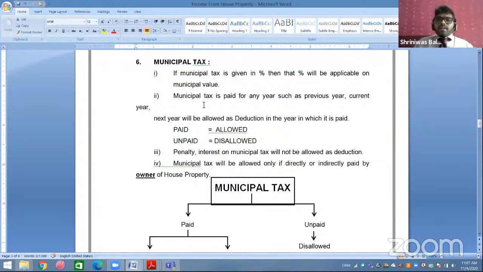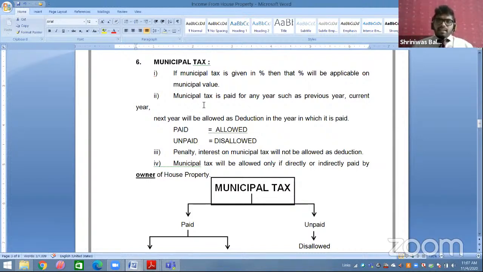Now next point. Municipal taxes paid for any year, such as previous year, current year, next year, will be allowed as a deduction for the year in which it is paid. For example, your previous year is 1920. In 1920, I had paid municipal tax for 1819, 1920 and 2021.